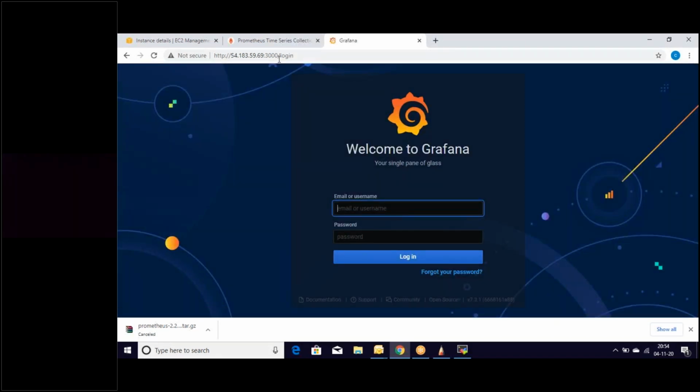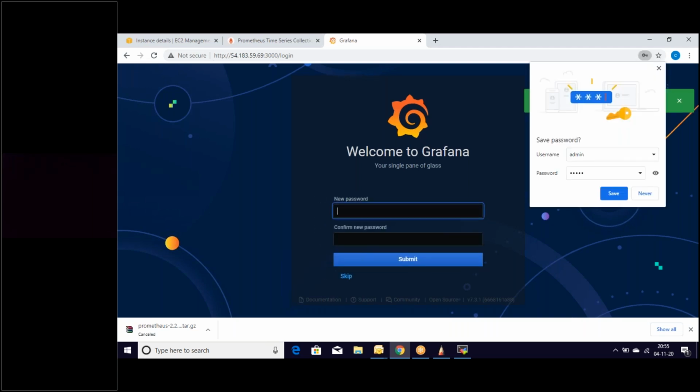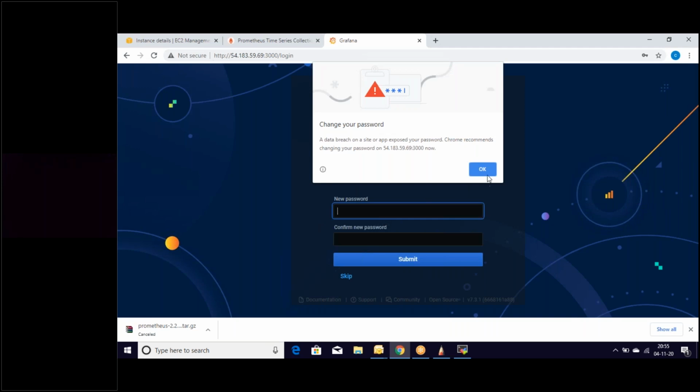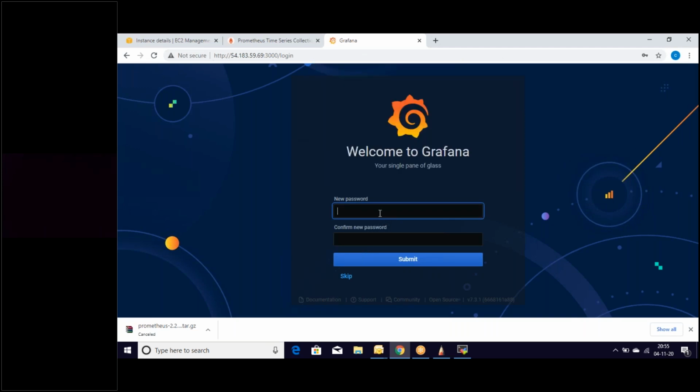Let's log into Grafana. When we log in, it is going to ask us to change the password.